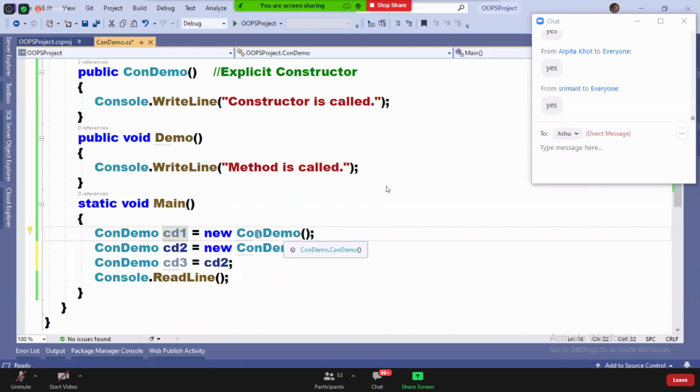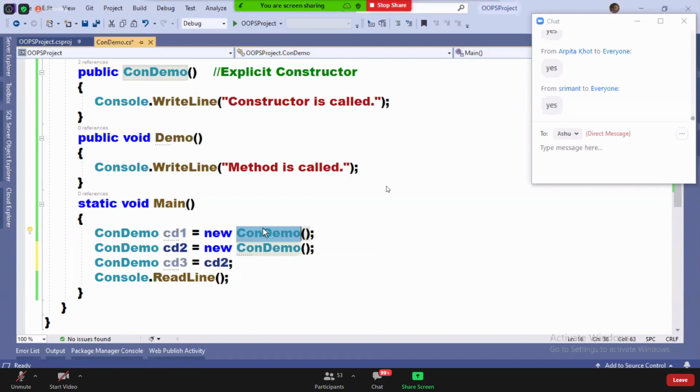But actually, guys, this is not class name, instance name is equals to new class name. This is actually class name, instance name is equals to new constructor name. What is that? Class name, instance name is equals to new. What is this?